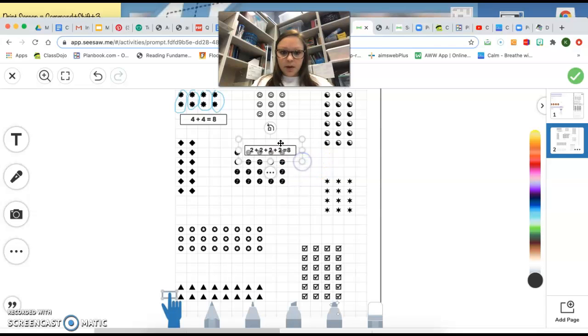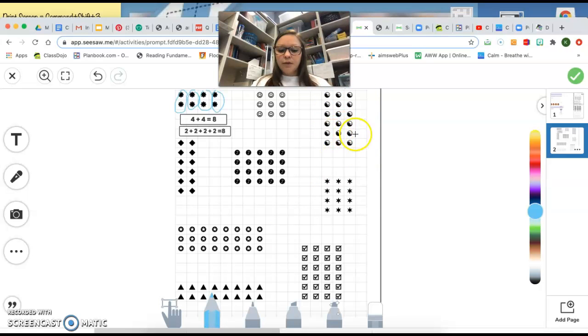So we are going to put that with both of our repeated addition for that array. Let's move on to a bigger one. Let's do these. Here I know I have 1, 2, 3, 4, 5, 6 rows and 1, 2, 3 columns.